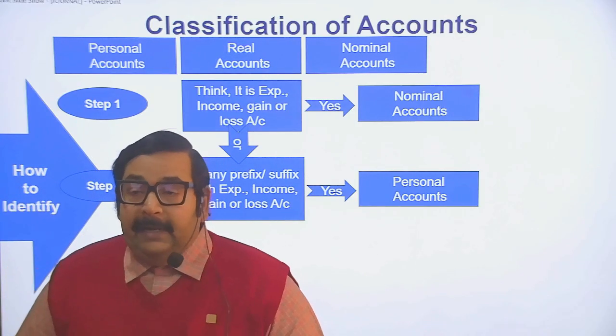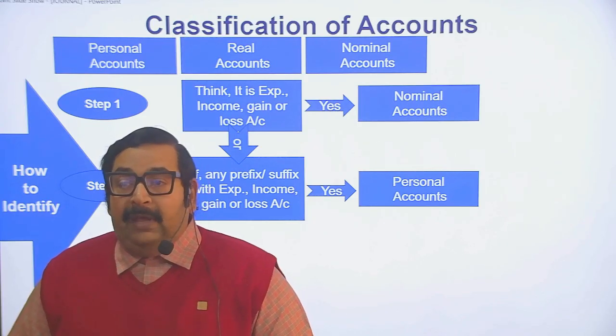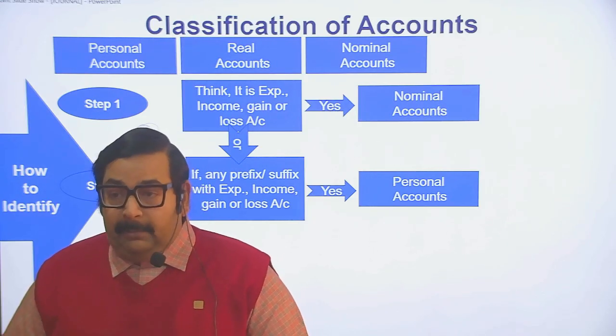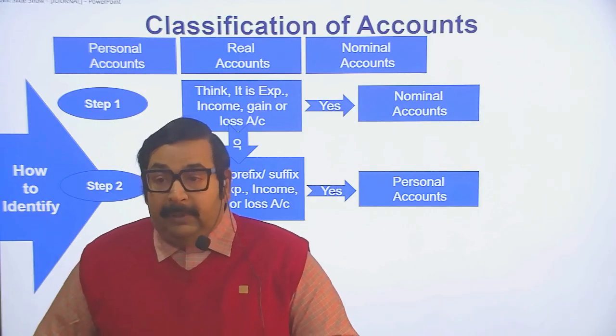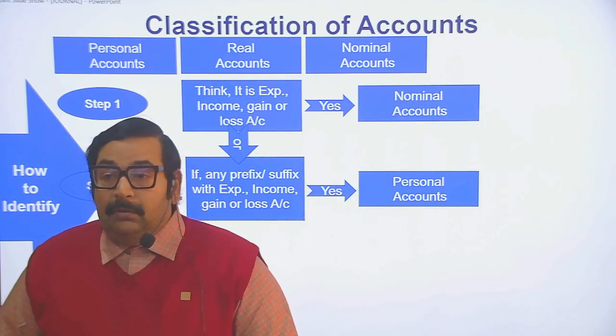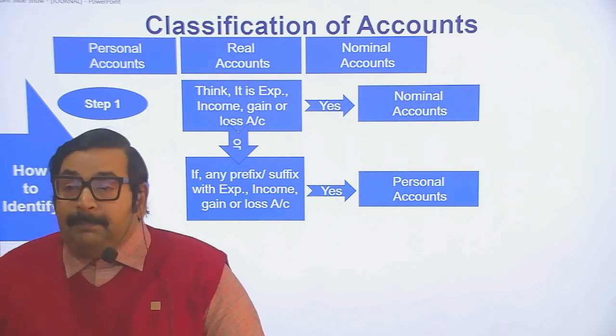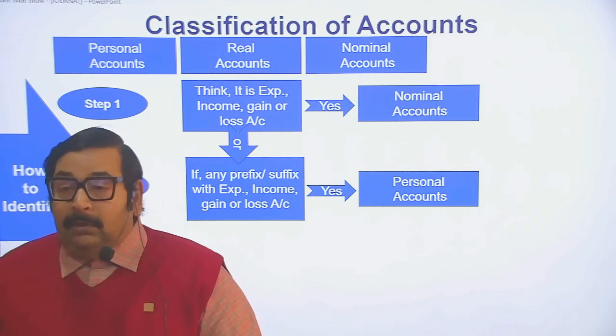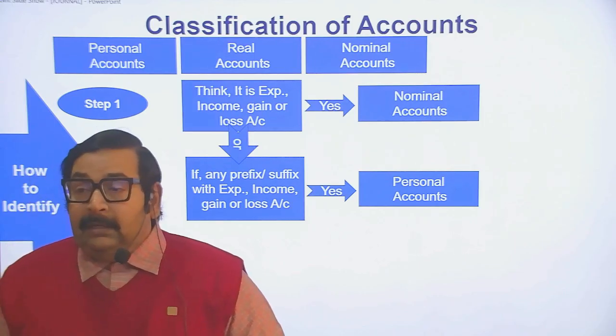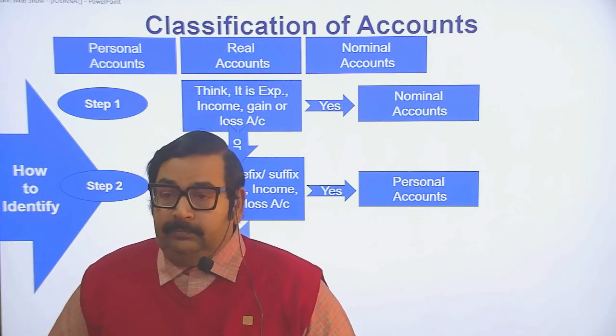For example, interest is an expense or gain, it is nominal, but prepaid interest or outstanding interest, with a prefix before a nominal account, is a personal account.